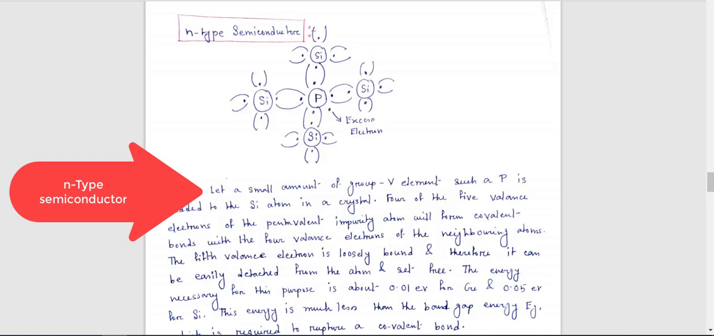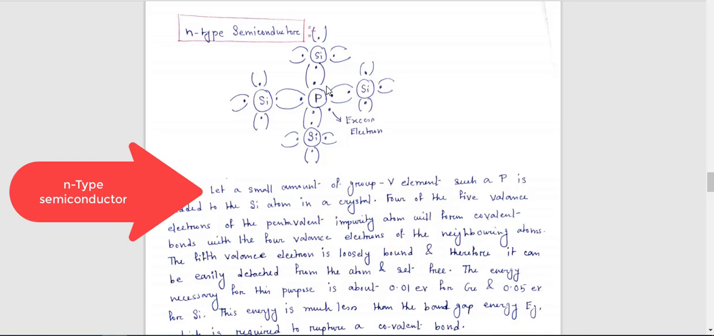After that, the same process: this covalent bond will break up. That means this electron pair will break when you increase the temperature, and the position of this electron will be filled with a hole, and again that hole will be replaced by another valence electron.